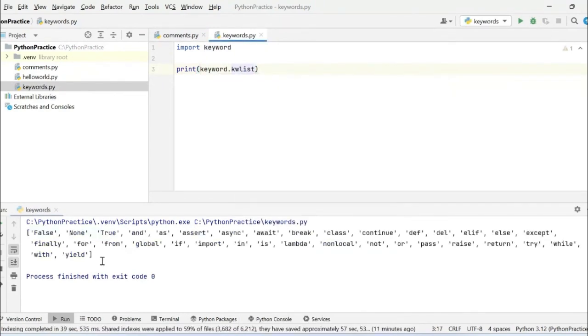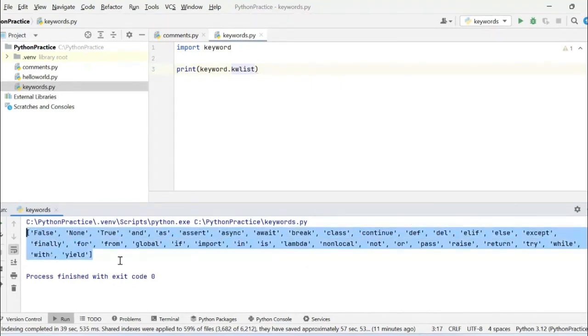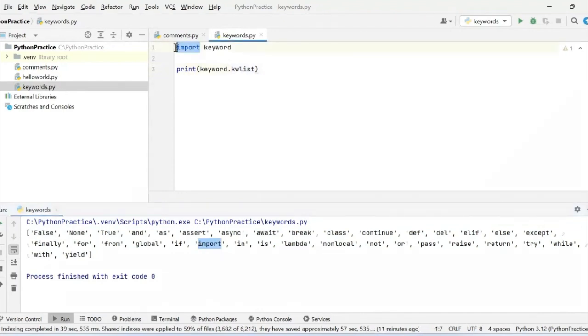If you run it, yes, these are the keywords you are seeing, like False, None, True, and, as, assert. These are all keywords which depict some meaning or functionality. If you can see, import here represents some functionality, like importing libraries, right?